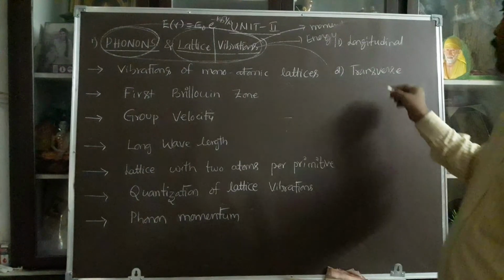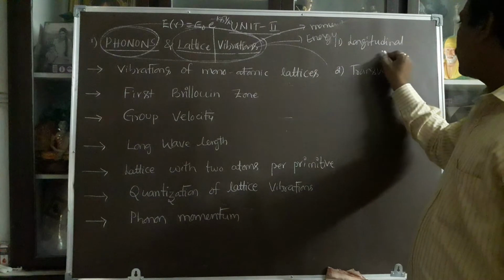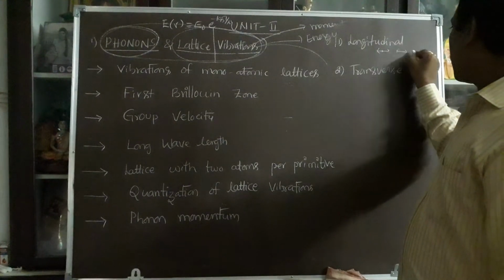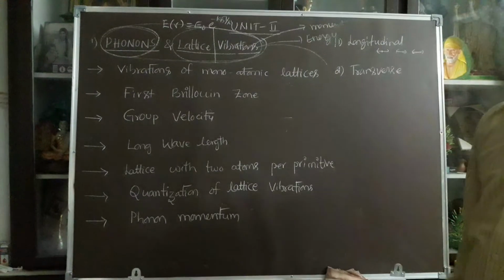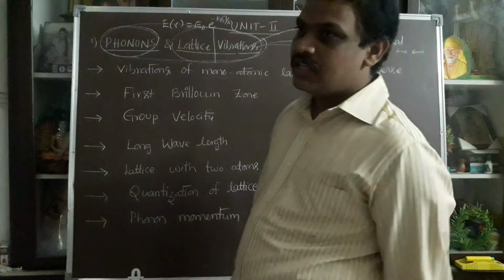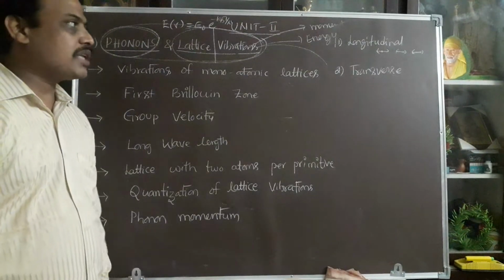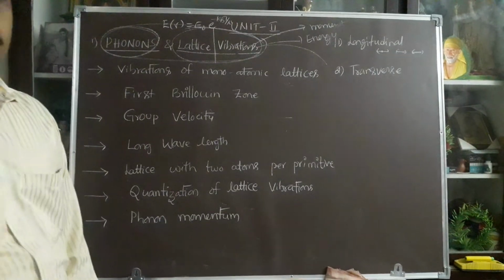Longitudinal movement is when the atoms vibrate along the direction of propagation, the direction in which the energy exists. When the energy direction and the vibrating particle direction are both the same, the vibrations are called longitudinal vibration.